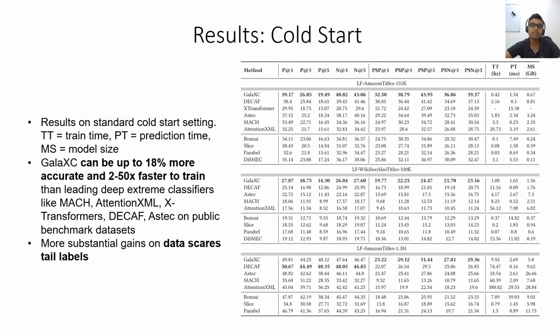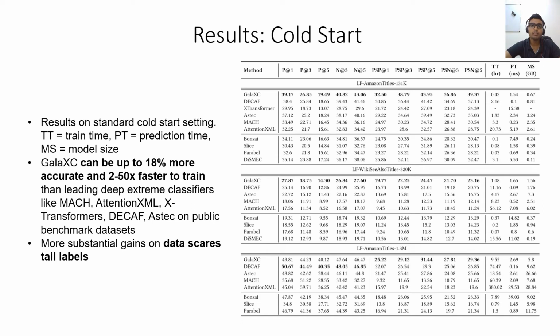Compared to leading deep extreme classification algorithms like MACH, AttentionXML, X-Transformers, DECAF, and SiameseXML, GalaXC can be up to 18% more accurate while being 2 to 50x faster to train and 10x faster to predict. The core utility of extreme classification comes from being able to accurately predict tail labels. These are labels that are rarely seen during training.